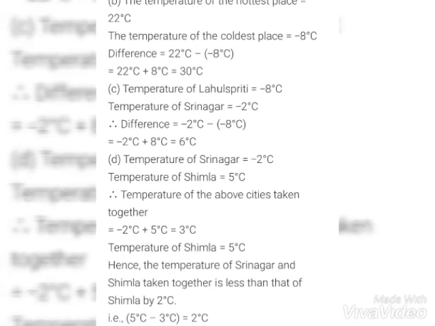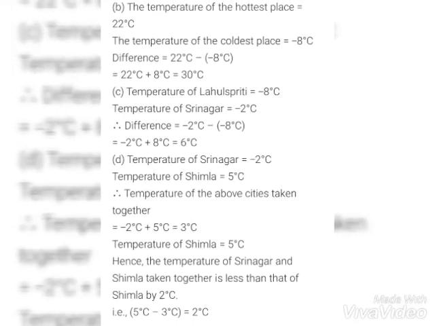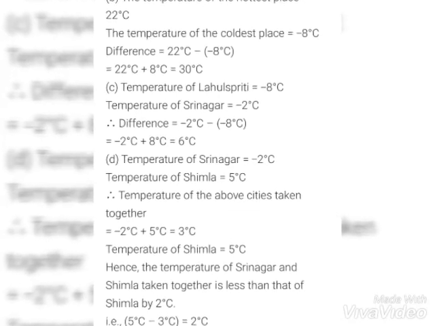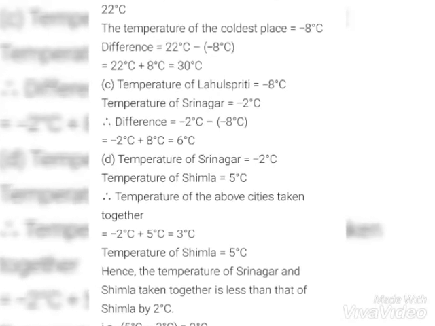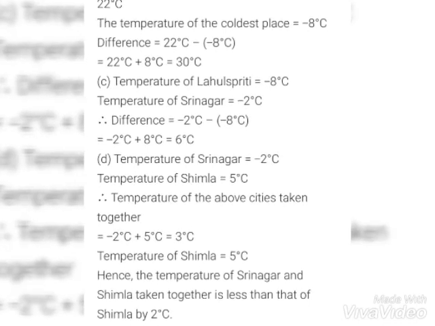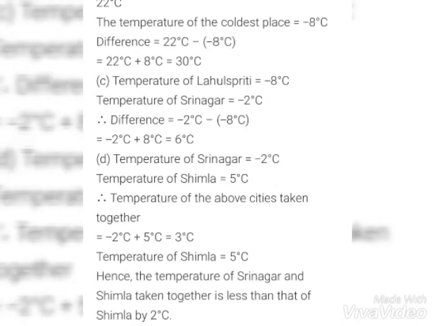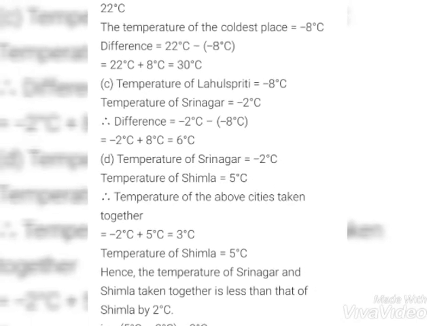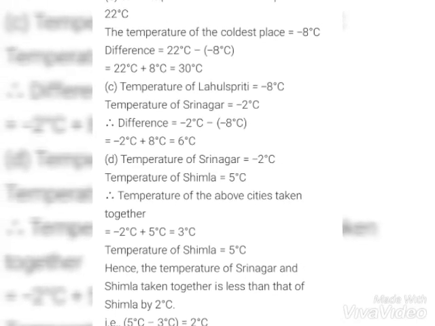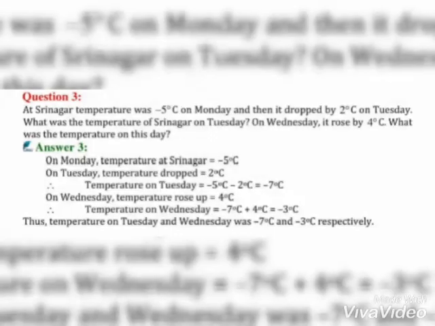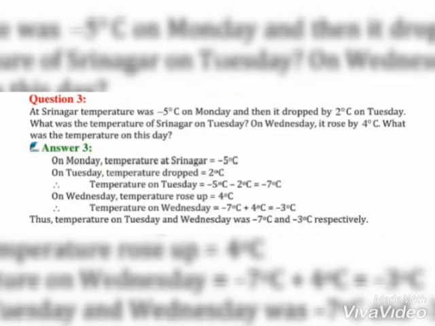So in D part it will be Srinagar and Shimla, we are going to add and we'll get -3 degrees Celsius. So we are going to compare: -3 degrees Celsius is smaller than 5 degrees Celsius. The temperature of Srinagar and Shimla together is less than the temperature at Shimla. Then the temperature of Srinagar is -2 degrees Celsius, 3 degrees greater than 2 degrees, so it is not less than